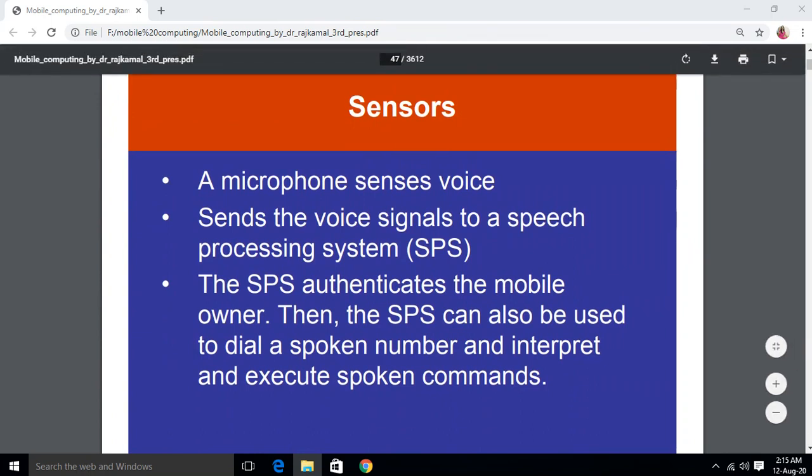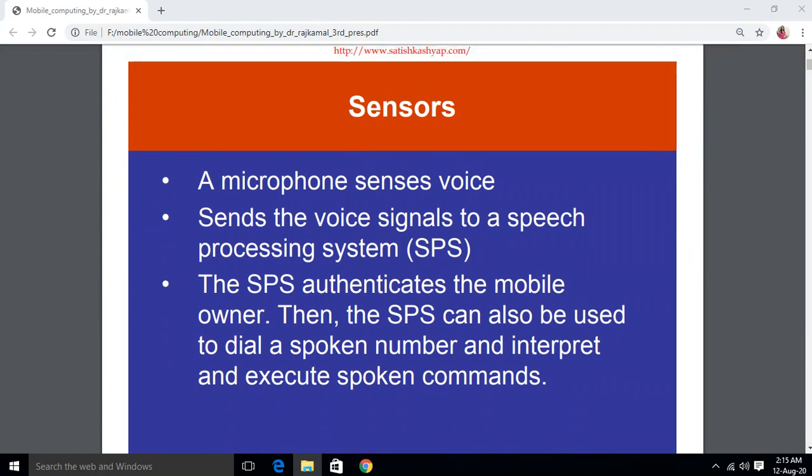The other sensors, like the microphone, sense voice. The microphone on the headphone senses the voice and records it. It sends the voice signals to a speech processing system, that is SPS. This SPS authenticates the mobile owner, and SPS can also be used to dial a spoken number and interpret and execute spoken commands.